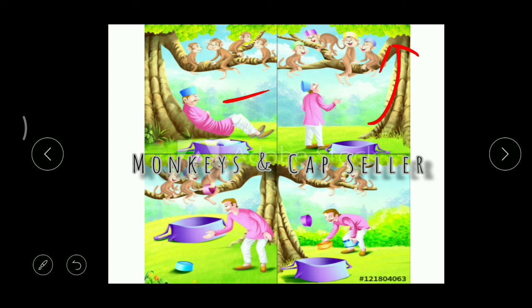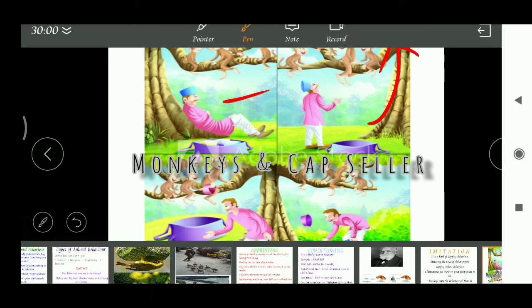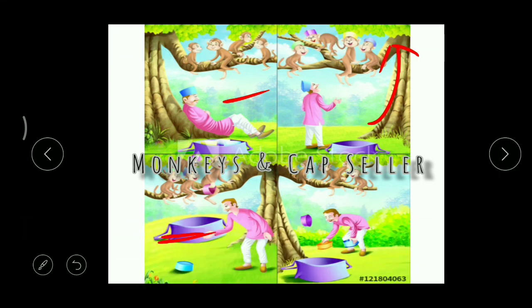And when the cap seller woke up, he found no caps in his bag. Then he found that the monkeys had taken all the caps. Then he could not figure out how to get his caps back. So he did many things, but whatever the cap seller did, the monkeys also did the same.